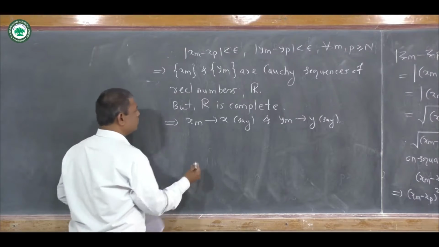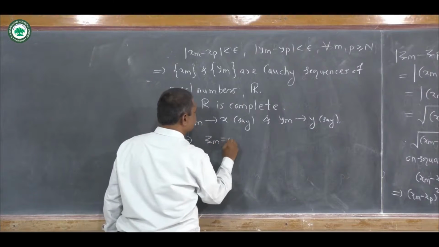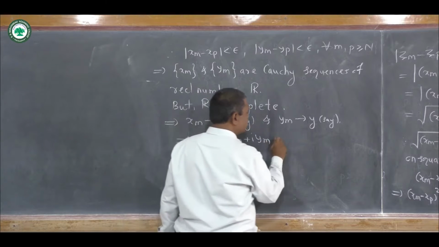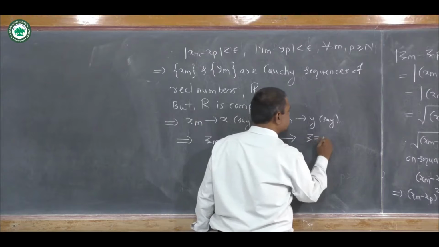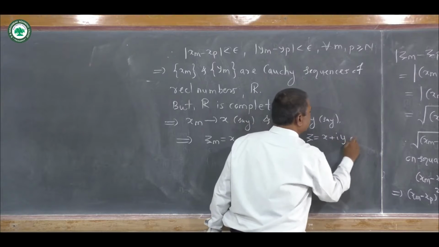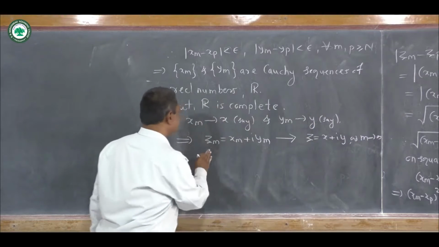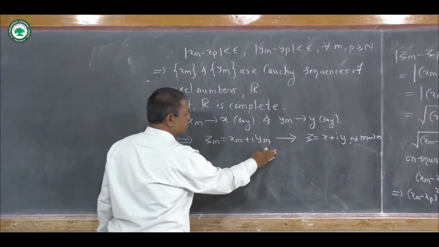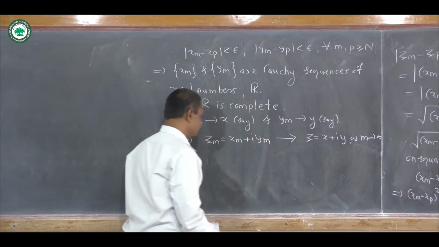Now since R is a complete metric space, these two Cauchy sequences are convergent. So this implies that the sequence Z_m, which is x_m plus i y_m, converges to Z, which is x plus i y, as m tends to infinity. So this Cauchy sequence Z_m is convergent and it converges to Z, which is x plus i y.